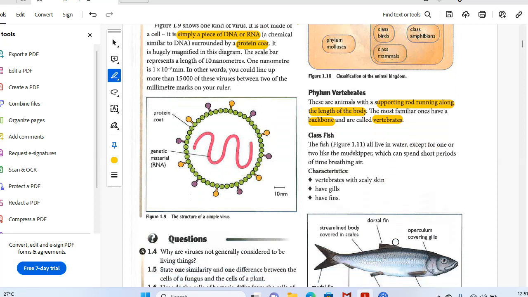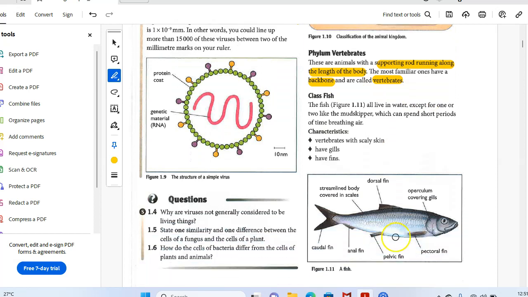Class fish. Fish live in water, except for one or two like the mudskipper. They like to live in the mud. They spend short periods of time breathing air. The fish which live in the mud, they spend a short time breathing air and then they just go down in the mud. Mud has a water supply so that they can survive in the mud.